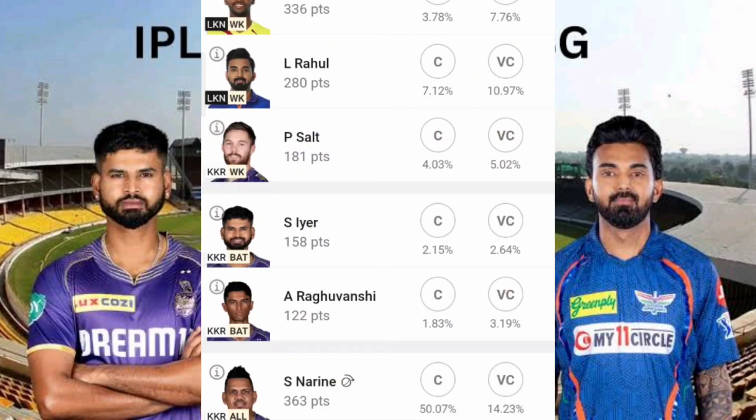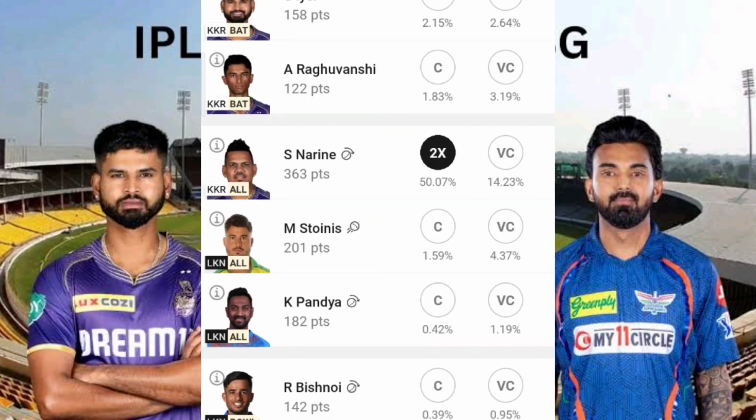Coming to C/VC selections. The best captaincy choice that you can go for, of course, is Sunil Narine, because once again, let me tell you one thing. To be frank, even if you are excluding Sunil Narine from your captaincy as well as vice captaincy choices, in small leagues please don't exclude him from your team itself. The reason is simple. The selection percentage is above 95 percent. By tomorrow after the toss, it may reduce to 91 or 92 percent, something like that. But you can see here the captaincy selection percentage is above 50 percent, and by tomorrow after the toss it may reduce to 40 or even below 40 percent, but more than 35 percent, something like that.